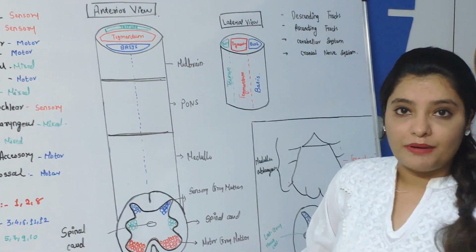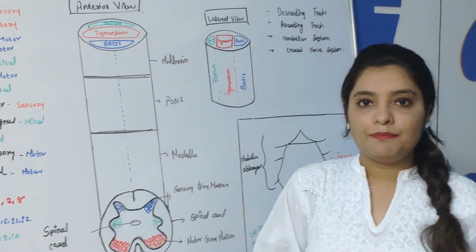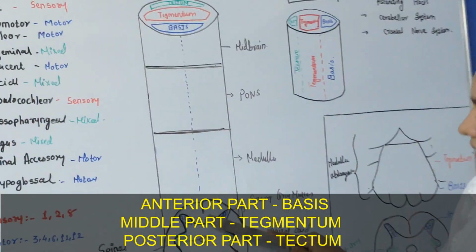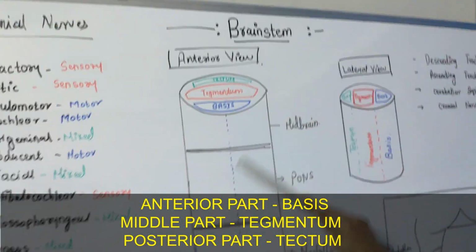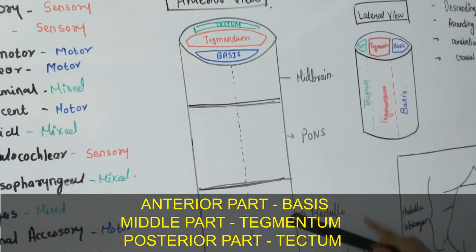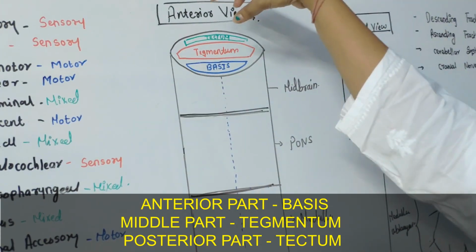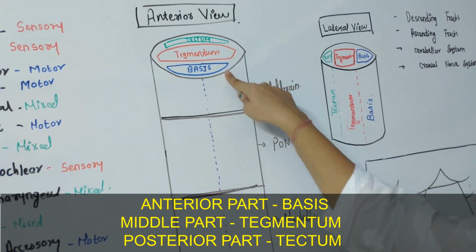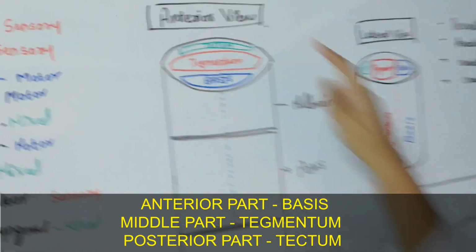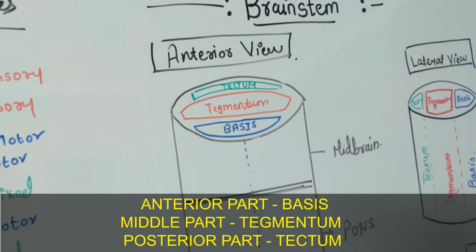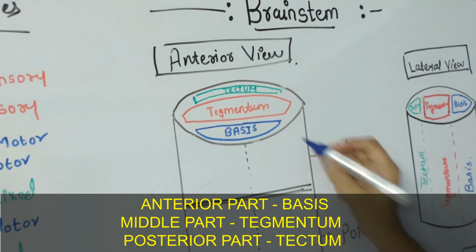So we'll see those three parts. The most anterior part is called the basis. Can you see in this diagram? Assume that this is the spinal cord, this is midbrain, this is pons and medulla oblongata. This is the whole structure when you look at it from superiorly. This is the anterior part, this is the middle part and this is the posterior part. So the most anterior part of the brainstem is called the basis.